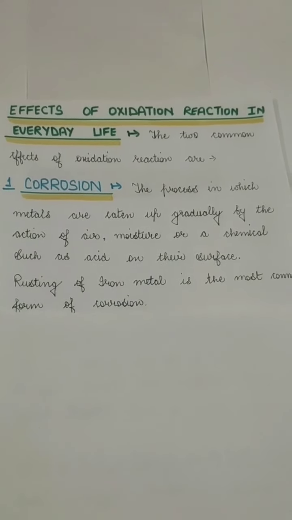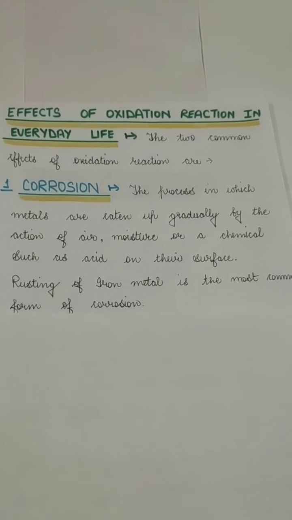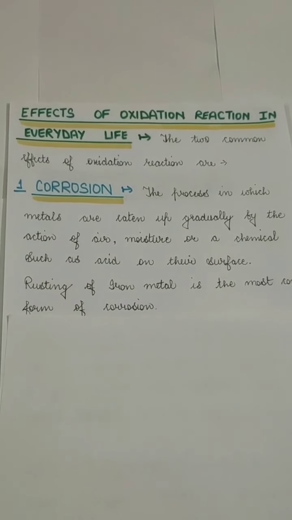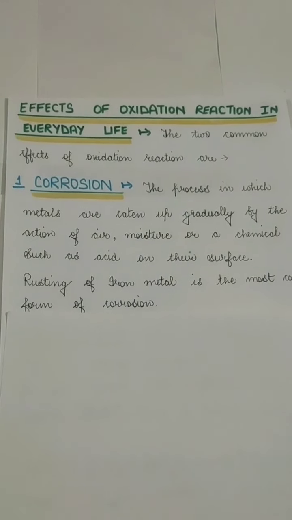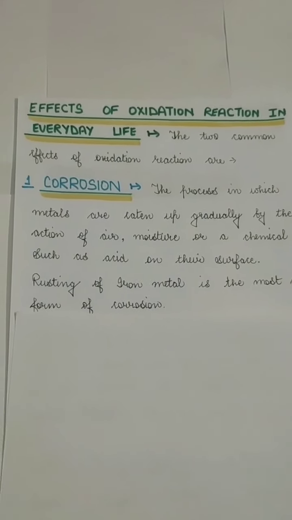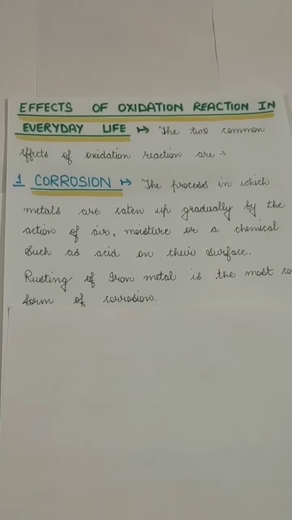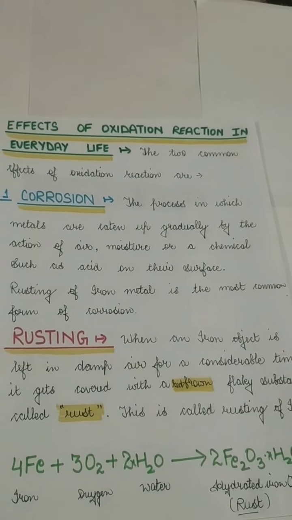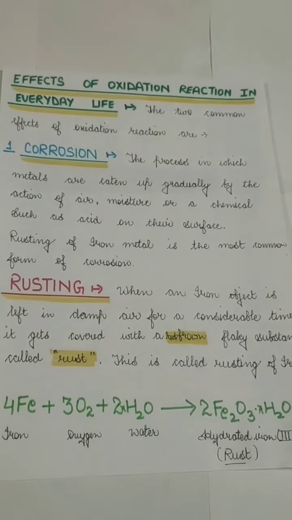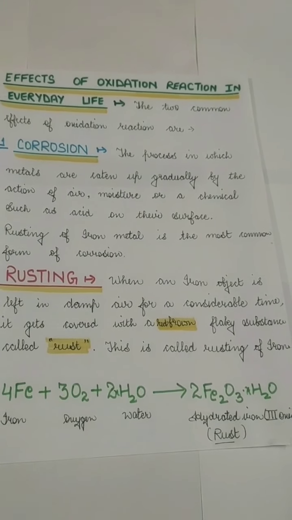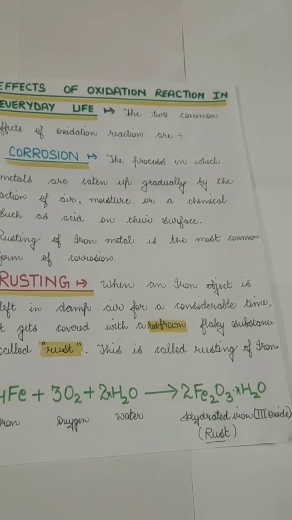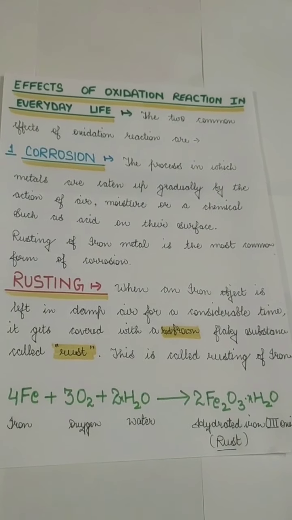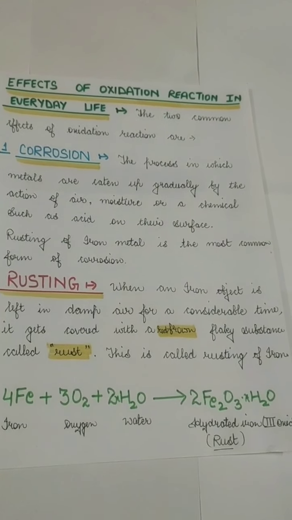The corrosion of iron is called rusting. When iron metal corrodes, or when iron metal oxidizes with the oxygen, or with the water or moisture, it changes to rust. Only the corrosion of iron is called rusting. It is the most common phenomenon which you would have seen. When any iron object is left in damp air for quite some time, it is covered with a red brownish colored substance.